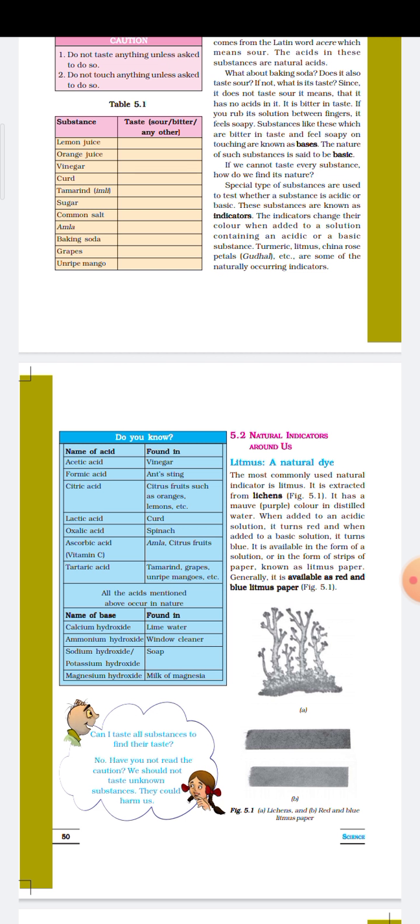Then bases react with acid to form salt and water. It is similar to that of acids. Acids also react with bases to form salt and water. In the same way, bases also react with acids to form salt and water.